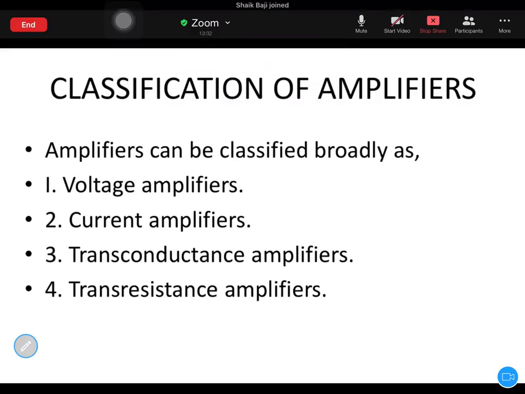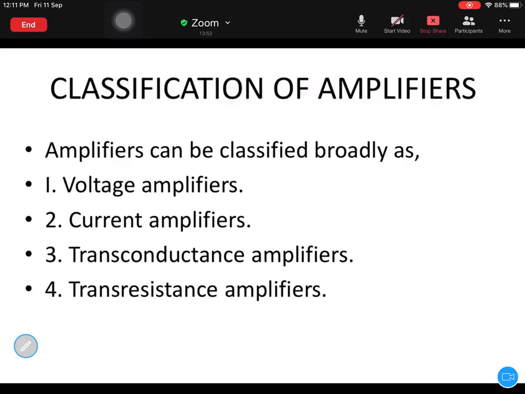Next, the transresistance amplifier. Transconductance and transresistance, what is the difference between them? Transresistance is nothing but the inverse of transconductance. We know that resistance is the inverse of conductance, right? So transconductance and transresistance are inversely proportional to each other.